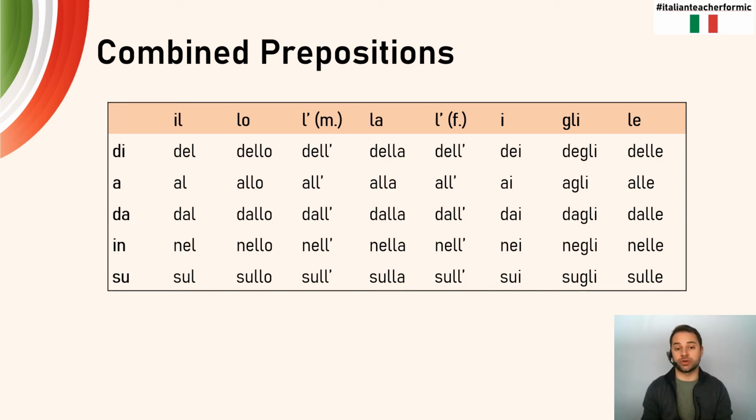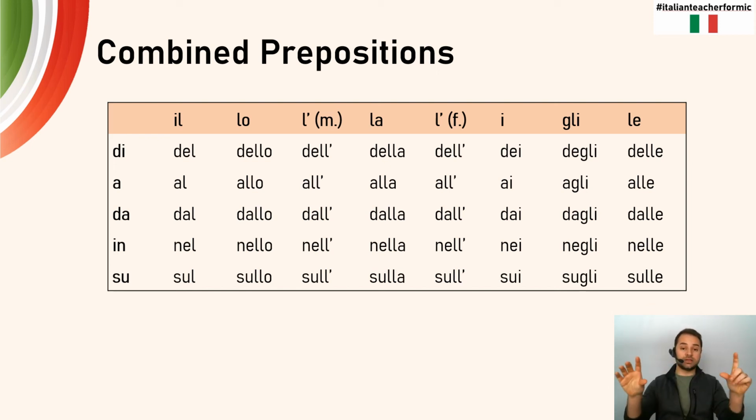Now, the other prepositions that we've talked about so far today, when we see them with some sort of definite article that comes after, they do not combine. They do stay separate. But for these here in particular, we have to match them up. We have to sort of smash them together. Di plus il becomes del. Di plus lo, dello. Di plus l apostrophe, whether it's maschile or femminile, dell'. Di plus la, della. Di plus i, dei. Di plus gli, degli. And di plus le, delle.